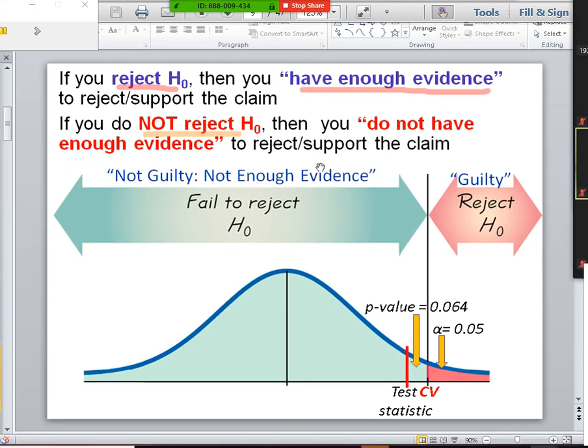And this is just another pictorial of that. So again, rejecting H-naught means that your test stat is in this red area, so you're guilty. We call it guilty because we have enough evidence. If you're over here, this is when we fail to reject H-naught because it's not guilty. We did not have enough evidence. It might be guilty, but we didn't have enough evidence. So we have to say that they're not guilty.